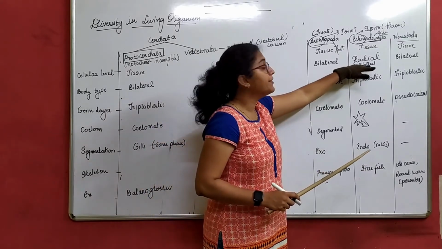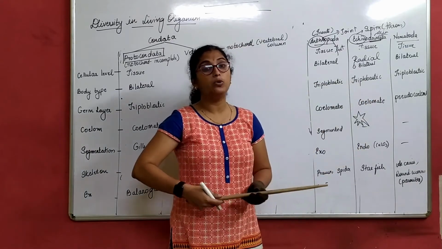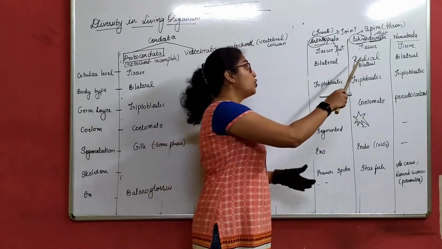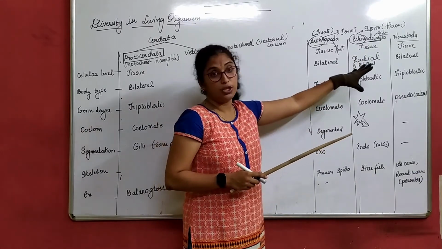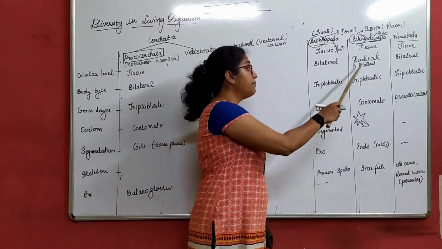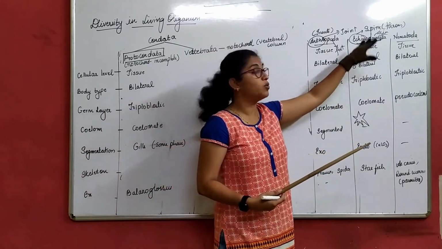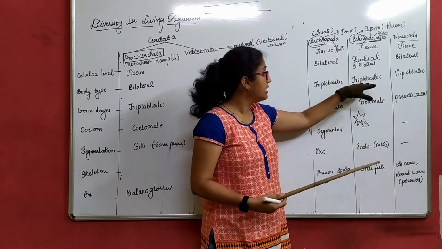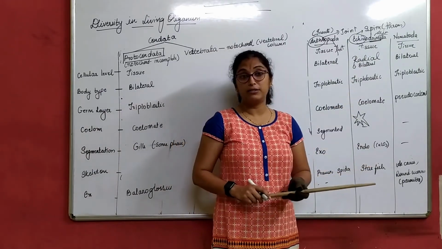Because initially it was bilateral, it will take the same thing here. It will develop into 3 germ layers only, though it is radial. You can say this is the only exception present here. Before birth it is bilateral, after birth it changes to radial symmetry, and it has 3 germ layers, that is triploblastic.